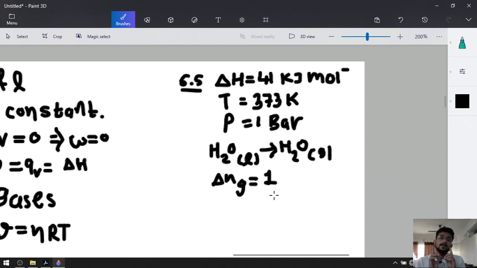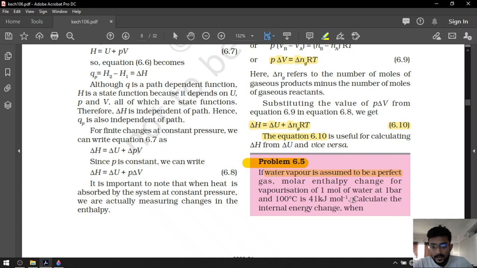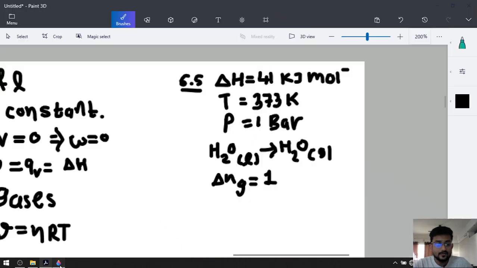Remember that liquid moles and solid moles will be ignored. Only gaseous moles will be considered. So product minus reagent. Product has 1 mole of a gaseous compound, whereas reagent has 0 mole of gaseous compound. That's why delta Ng will be 1 minus 0. So delta Ng will be 1. Now look at the question. Calculate internal energy change. So we want delta U.